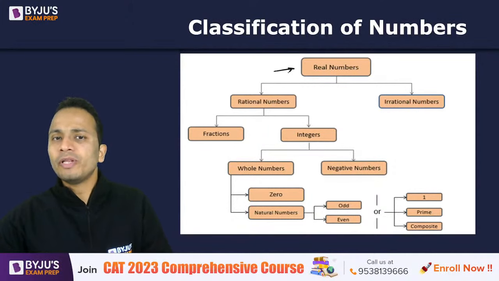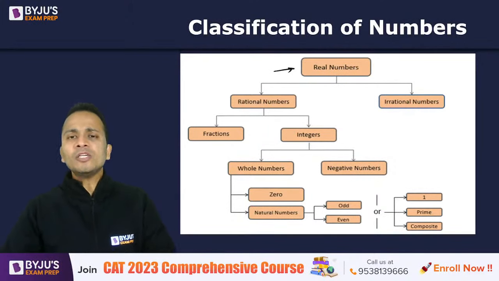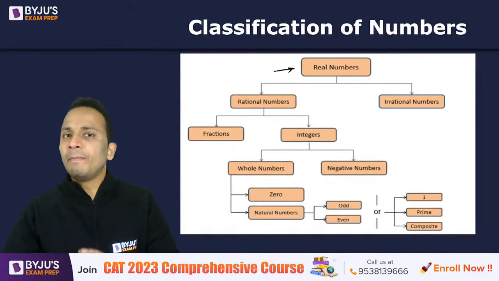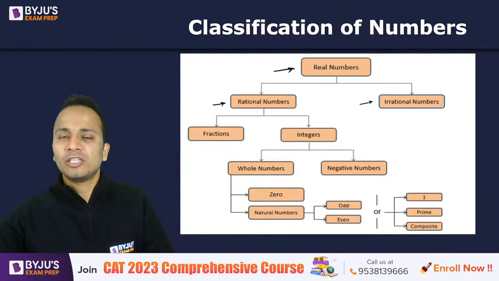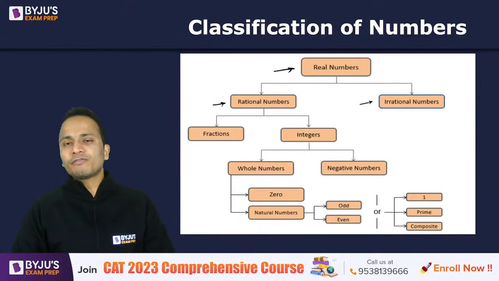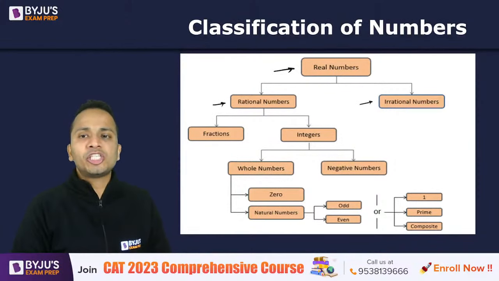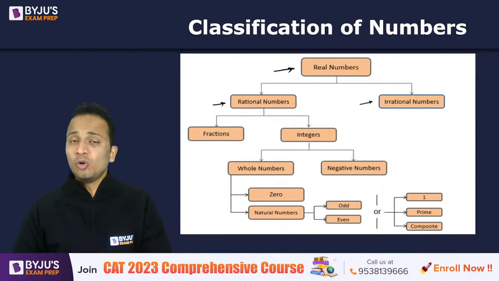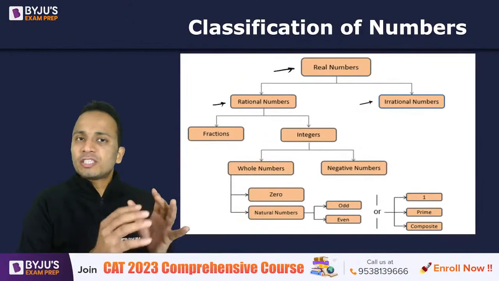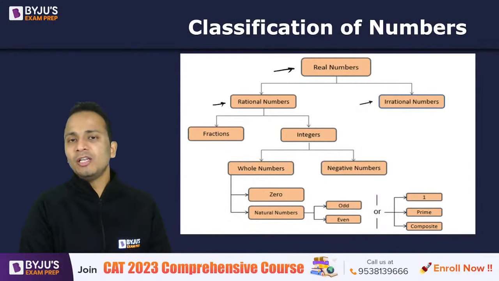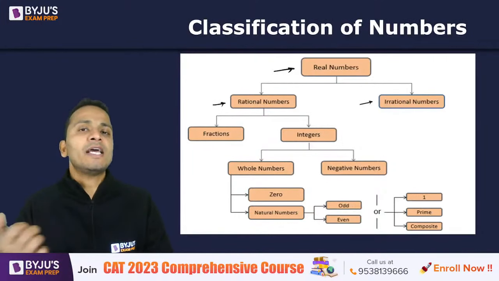Now, talking about real numbers in detail, real numbers can be classified into two different categories, rational numbers and irrational numbers. People face a lot of confusion while talking about rational and irrational numbers. It gets a little difficult to understand which numbers are rational and which are irrational.